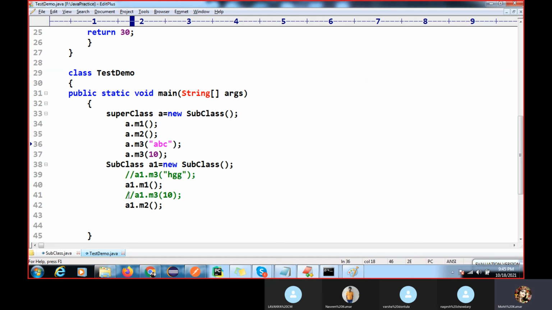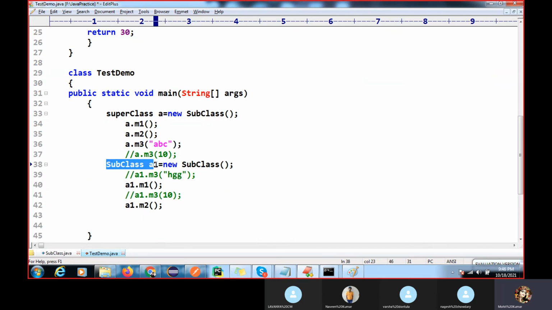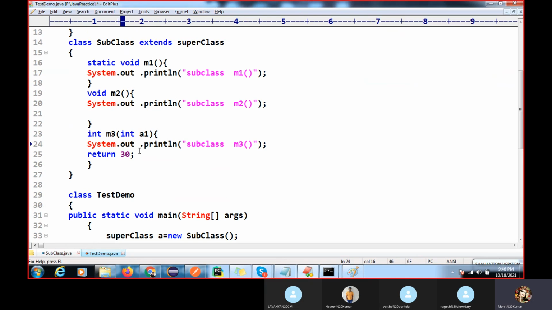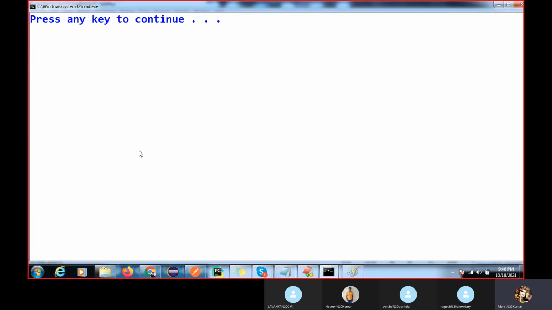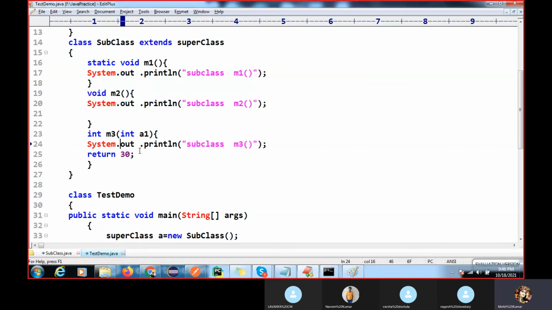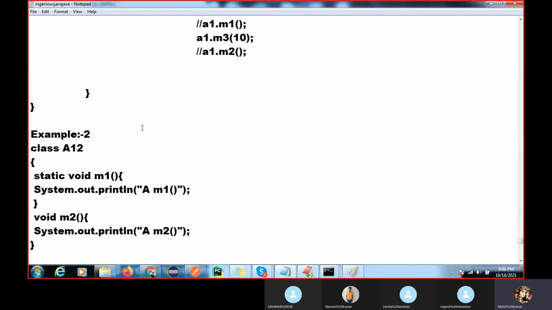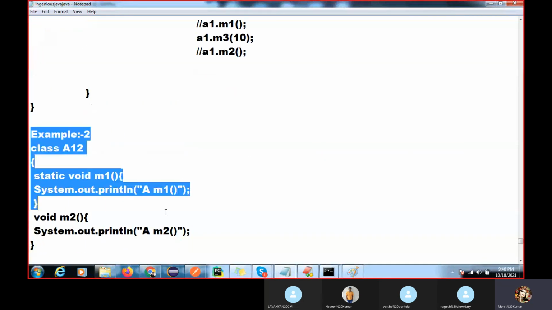Understood, right? So here, if we call the same method on the subclass, you can see this method is available in the subclass. Yes, the type is matching, and the argument you are passing is also matching, then the subclass method will execute. So this is called your polymorphism concept. I will send you these notes, type all the code, and we have one more example.